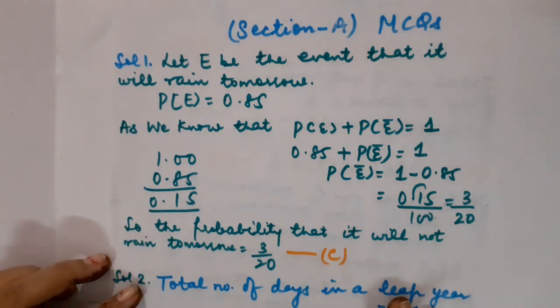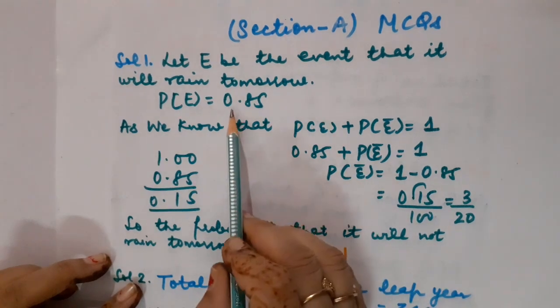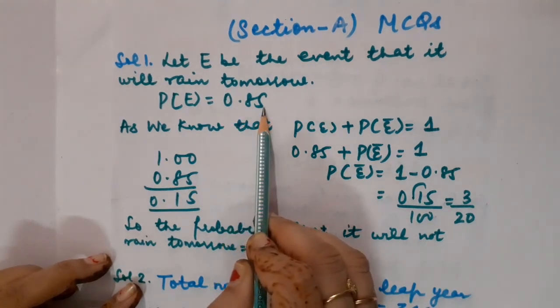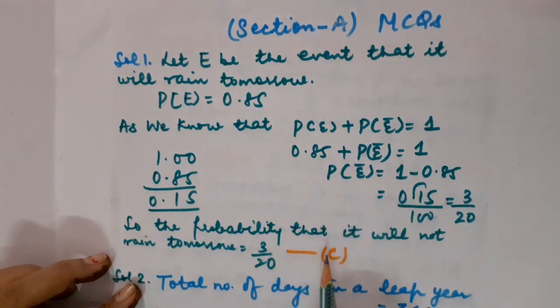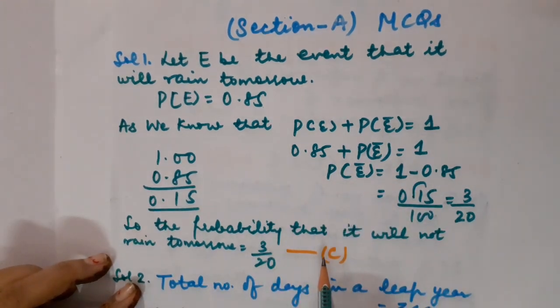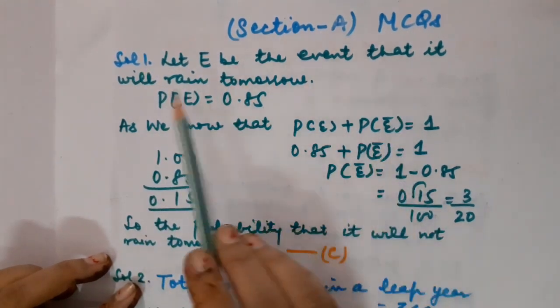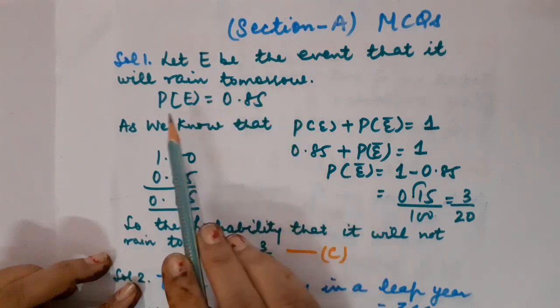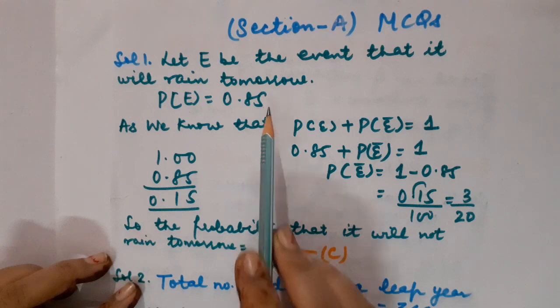Question number 1 is, if the probability that it will rain tomorrow is 0.85, then we have to calculate the probability that it will not rain tomorrow. Means we will have to calculate P(not E), correct? So here is the solution. Let E be the event that it will rain tomorrow. So probability of the event is 0.85.